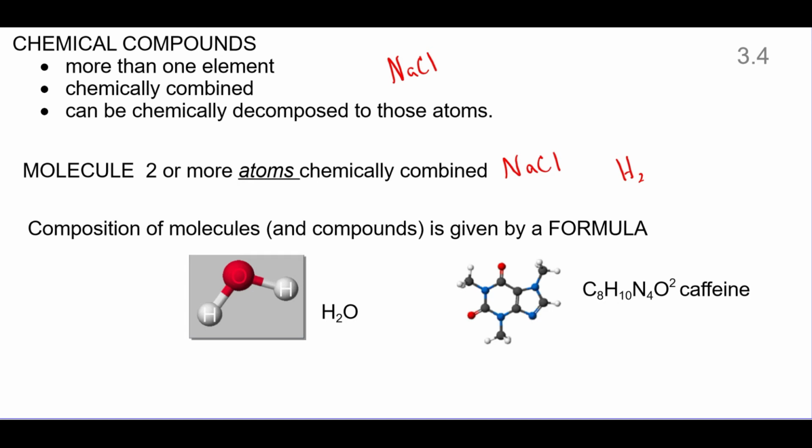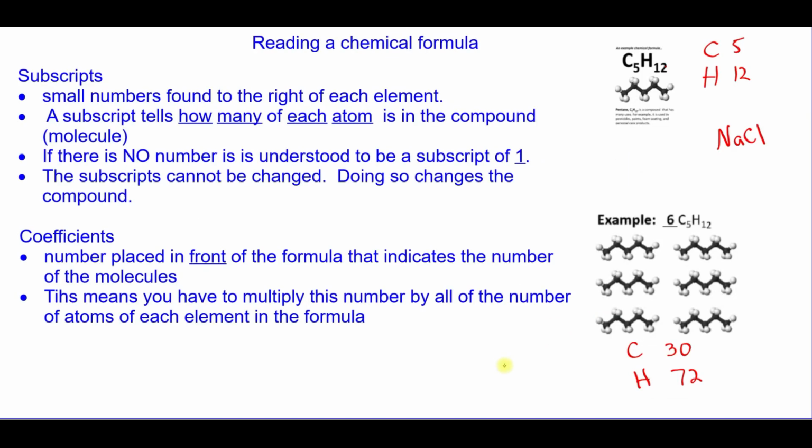And then we want to look at formulas, and formulas give us our composition of these molecules and compounds. And here's one of my favorites, caffeine. Examining our chemical formula, we have subscripts, and subscripts are to the right of the atom, so they tell us that of the number before. So we have 5 carbon and 12 hydrogen.